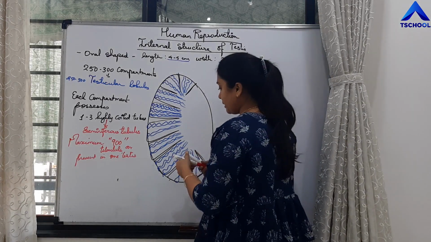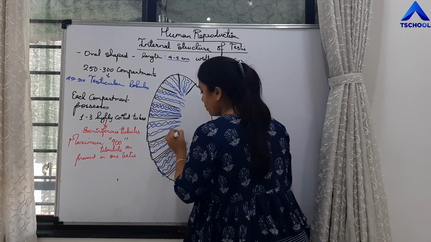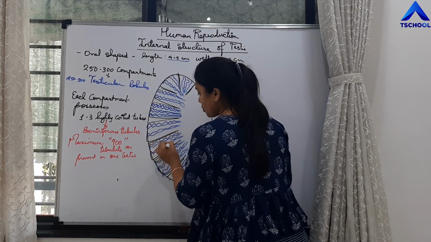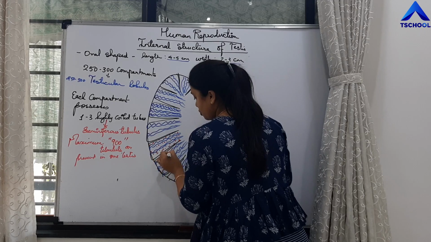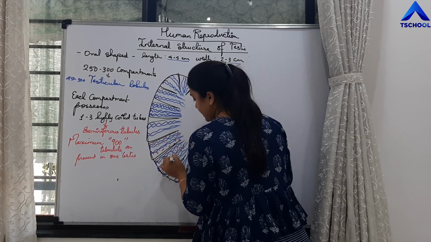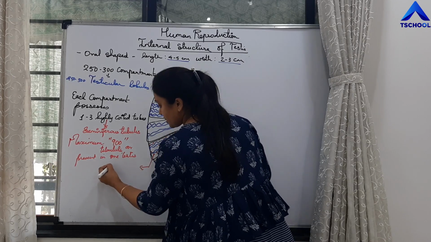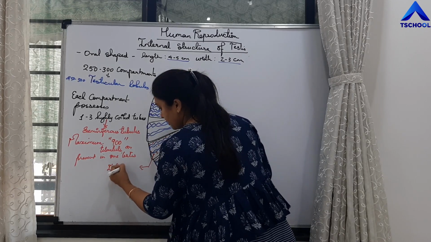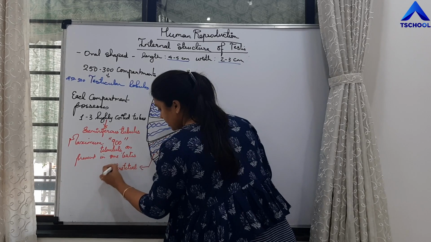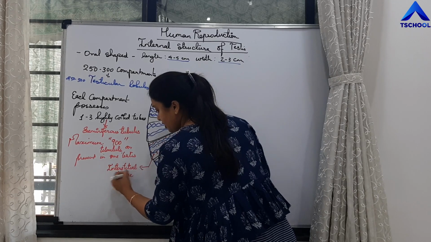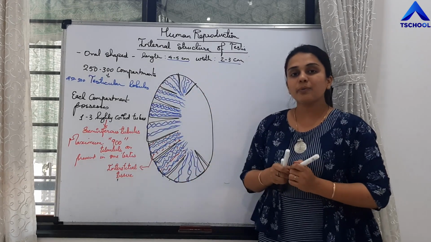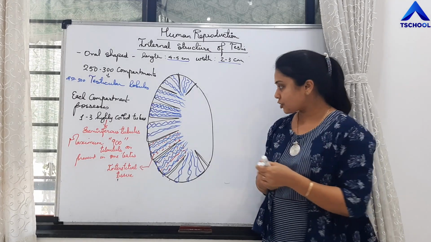And in between these tubules there will be tissue. This tissue is called interstitial tissue. Interstitial tissue is present in between the seminiferous tubules.